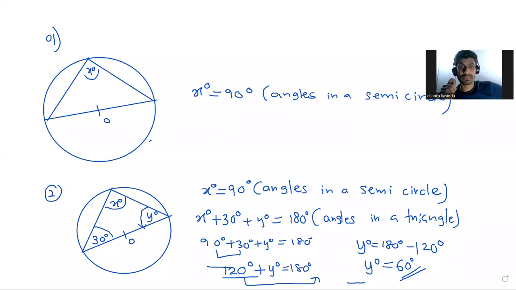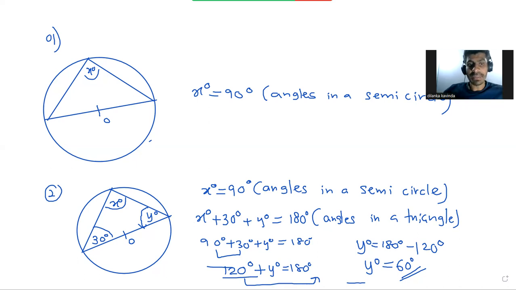Angles in a semicircle. Right, quickly. y equals 60. Quickly, just only one question quickly.